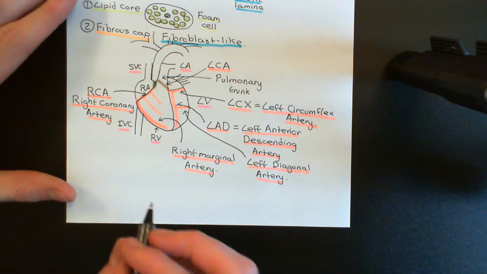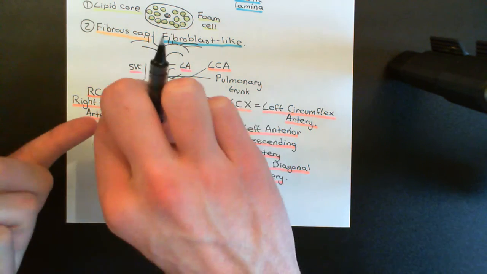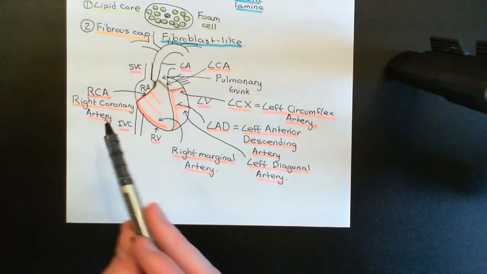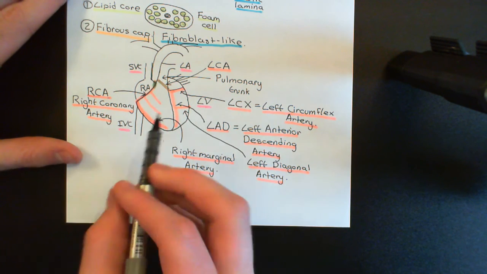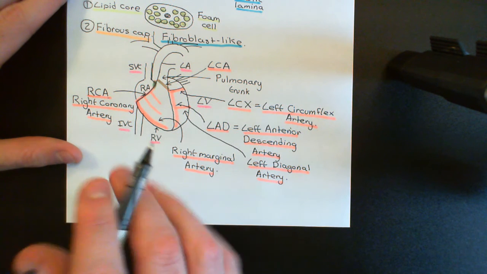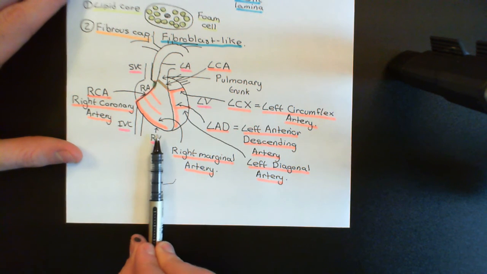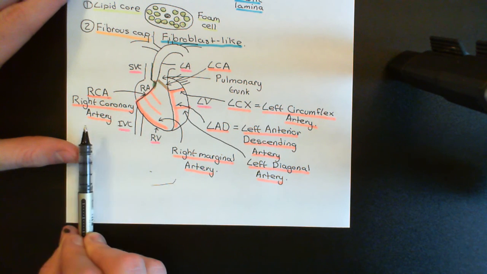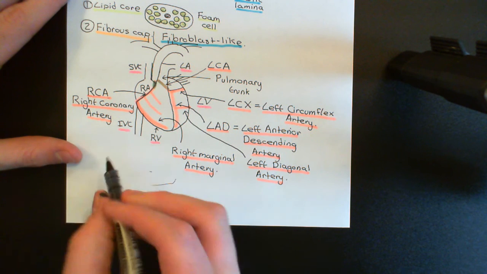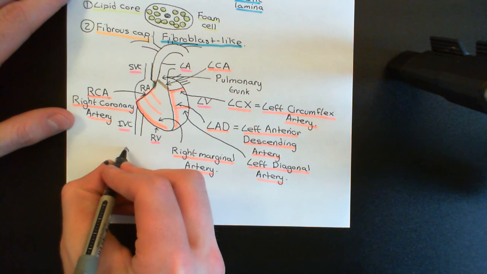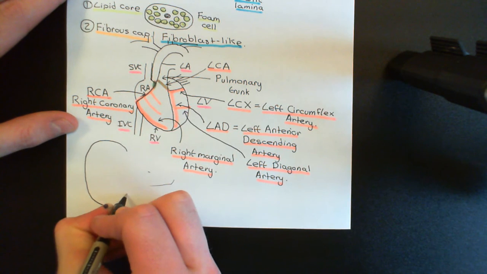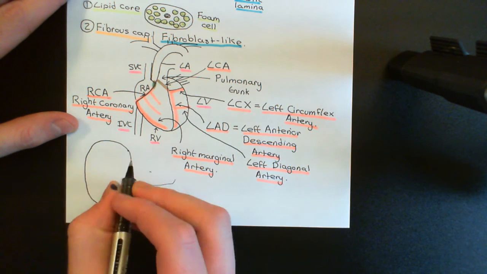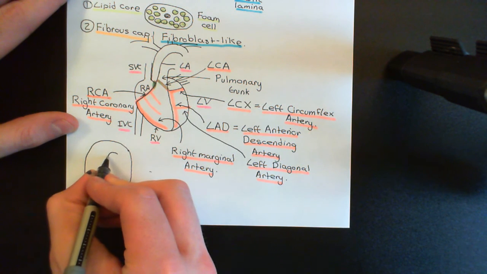So once again, let me explain exactly what I'm going to do. I'm now going to flip the heart over, and we're going to look from the underside, and I'm going to have it so that this side here is the anterior side, and this side is the posterior side. So I'll draw the picture and then explain exactly what I've got here. Okay, so it's a substantially simpler picture than before. So here's the heart from the underside, and here, this should orient you.